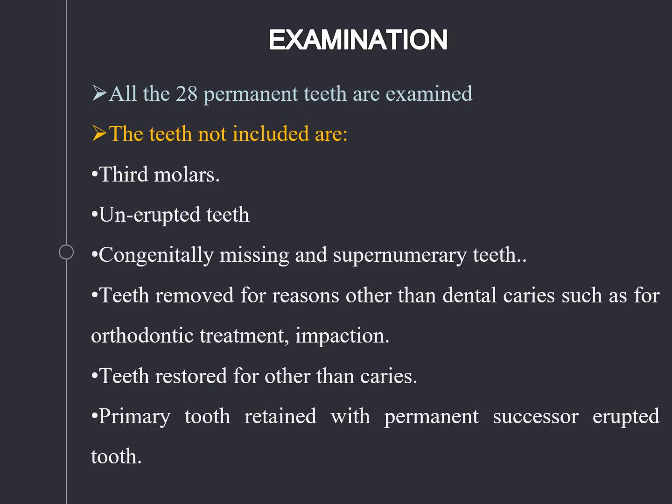Coming to the examination procedure, all 28 permanent teeth are examined. The teeth that are not included in the examination of the DMFT index are third molars, unerupted teeth, congenitally missing and supernumerary teeth, and teeth removed for reasons other than dental caries, such as orthodontic treatment or impactions. Teeth restored for reasons other than caries, such as pit and fissure sealants or composite restorations, are not considered as fillings. A primary tooth retained with the permanent successor erupted is also not taken into consideration.